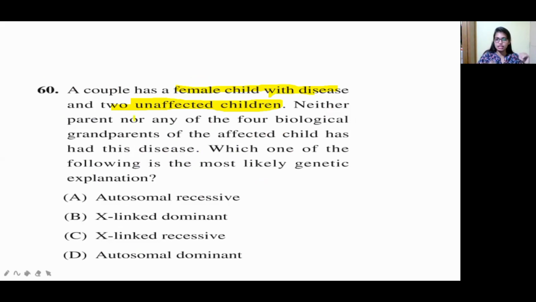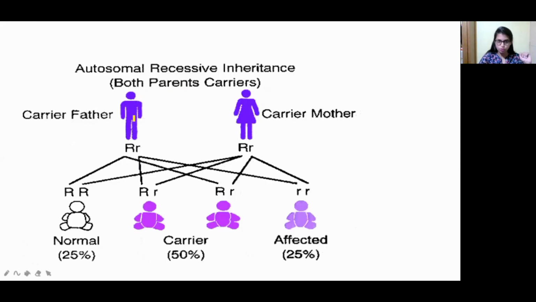If it skips a generation, what does that mean? It is somehow coming as recessive. Because dominant does not skip the generation. If a parent is affected directly, it will pass to the children. Even if not affected, they can carry the disease-causing gene. But here, even though the grandparents are not affected, this means it is a recessive gene itself, because in the recessive condition it will skip the generation. So let us see how. See, autosomal recessive inheritance. The answer for this question is autosomal recessive inheritance.